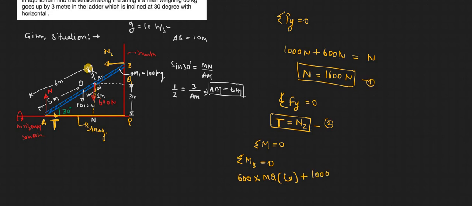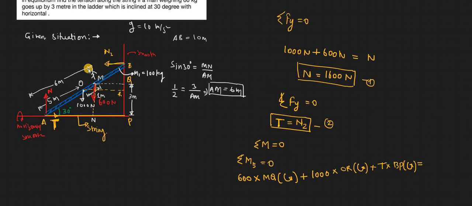Similarly, the 1000 Newton force would also act the same way, and let us assume this point as R, so the distance is OR. T will also try to move in this direction, and its distance would be BP, all anticlockwise.